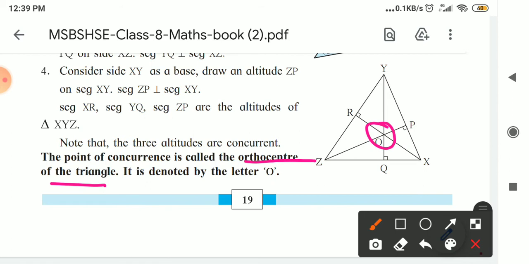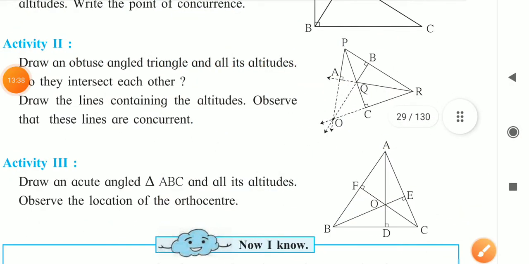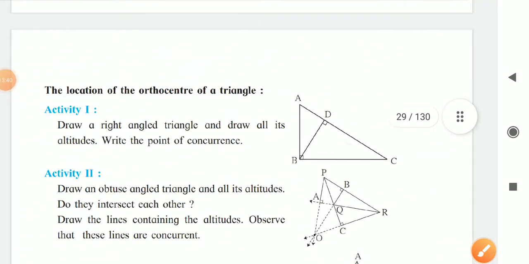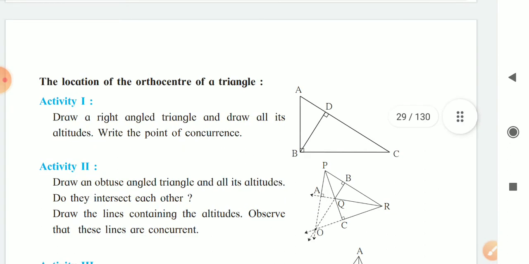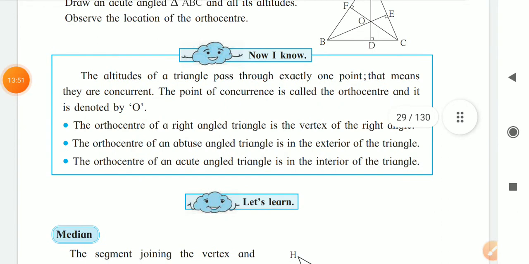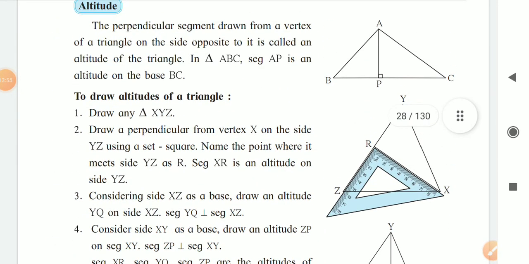All of you just complete this activity today. The next part of the lesson is how to find the location of the orthocenter. Activity 1, draw the right angle triangle, we will see in our next video. So today we are going to stop here. All of you do the construction of the orthocenter.